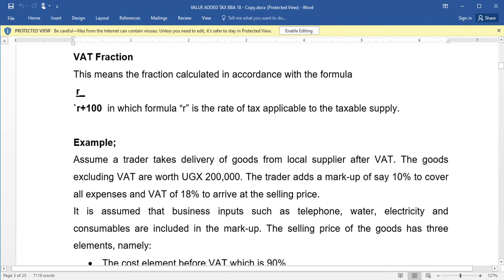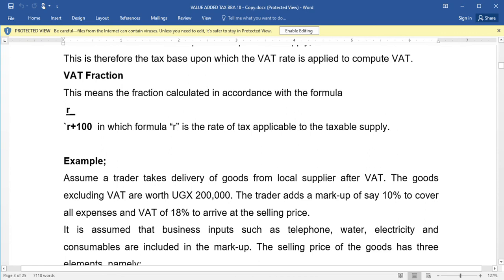Then VAT fraction. VAT fraction, this means the fraction calculated in accordance with the formula R out of R plus 100, and this is for VAT inclusive. Then for VAT exclusive is what we call the VAT ratio, which is R out of 100. And R is the 18, then out of 18 plus 100. So it's 18 out of 118 for VAT inclusive.